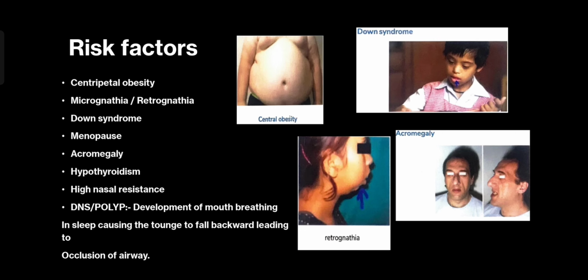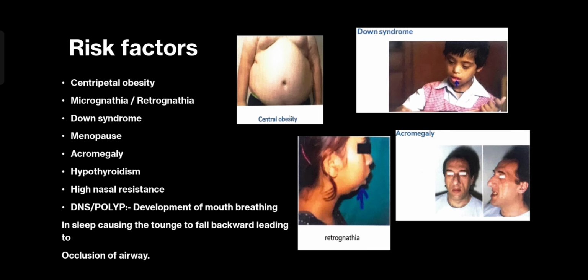The second reason is a reduced compliance of the chest wall, the expansion capacity of the chest. You see, our diaphragm generates a force which helps you inflate your lungs. Due to obesity, the compliance of the chest is lesser, so the pull that is required to keep the airway patent during inspiration is hampered.